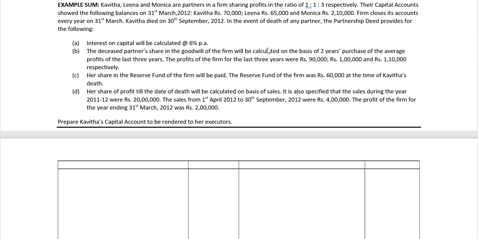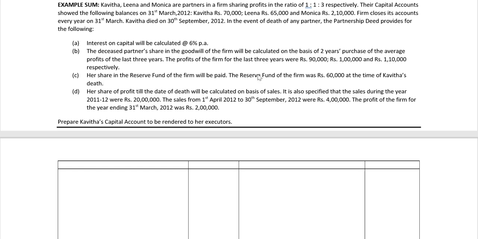In the event of death of any partner, the partnership deed provides for the following. Point A. Interest on capital will be calculated at 6% per annum. Point B. The deceased partner's share in the goodwill of the firm will be calculated on the basis of 2 years' purchase of the average profits of the last 3 years.